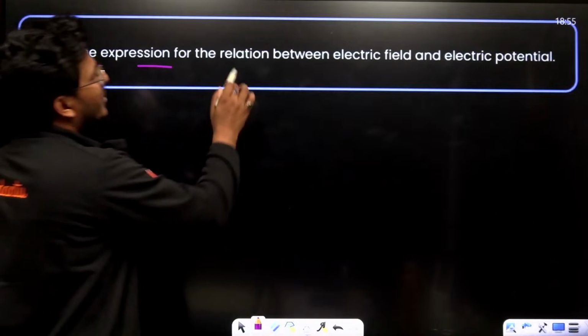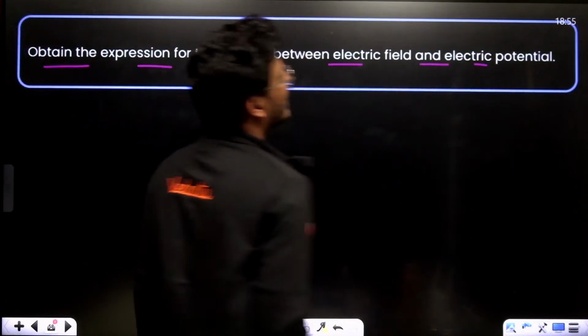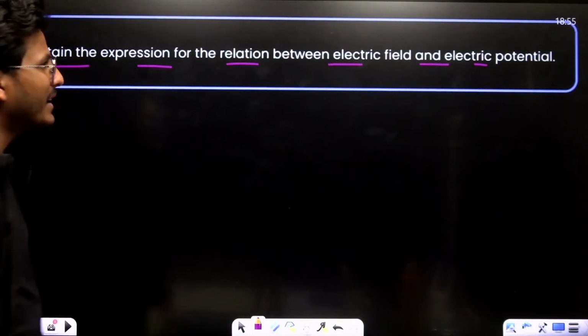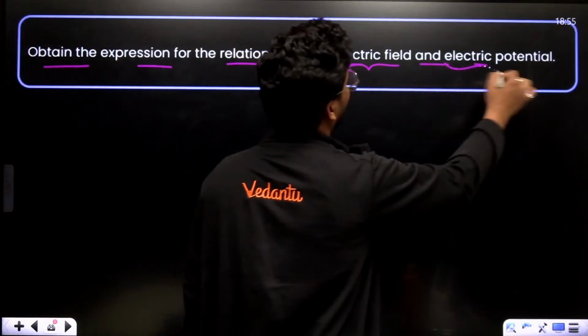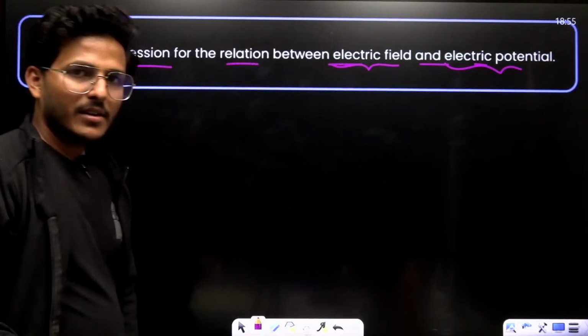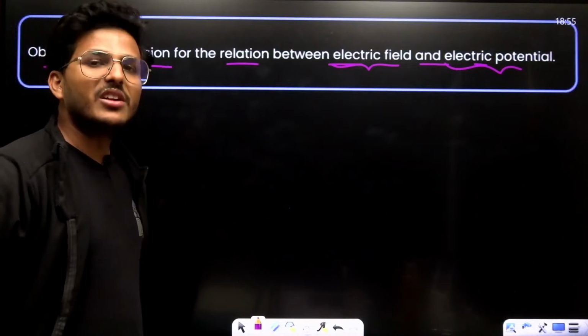Obtain the expression for the relation between electric field and electric potential. You know electric field and electric potential. It's called potential gradient also.